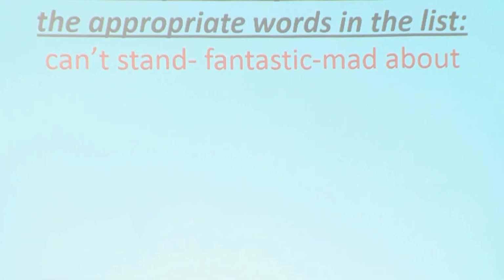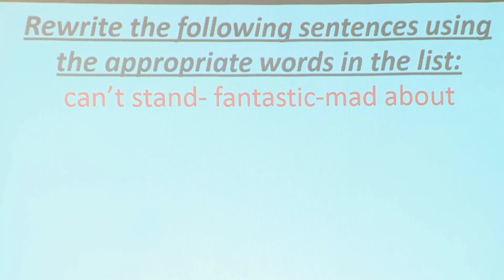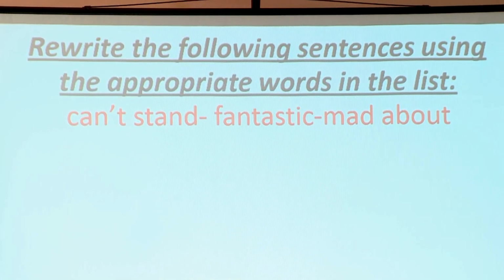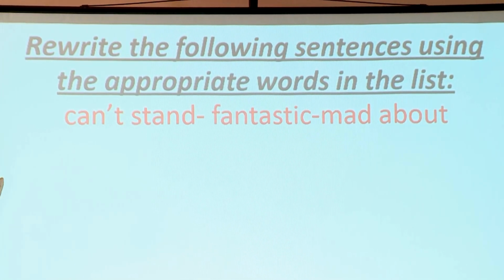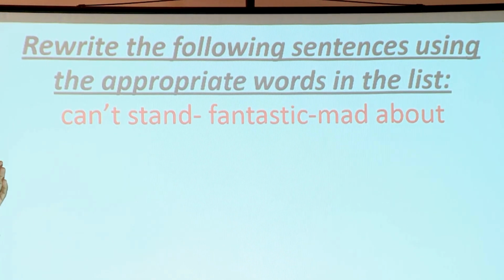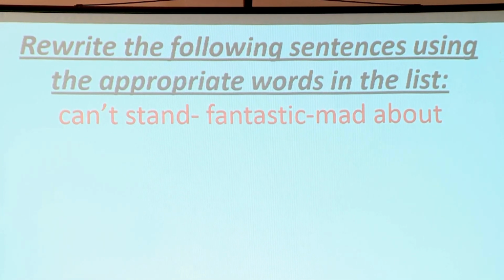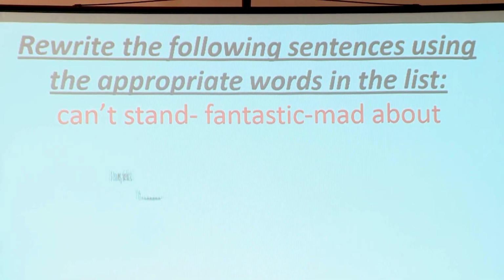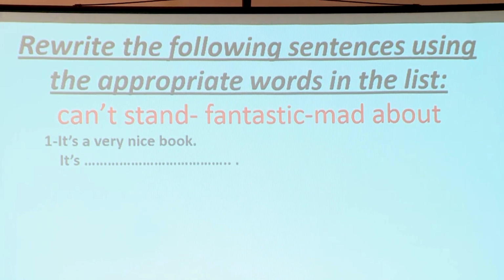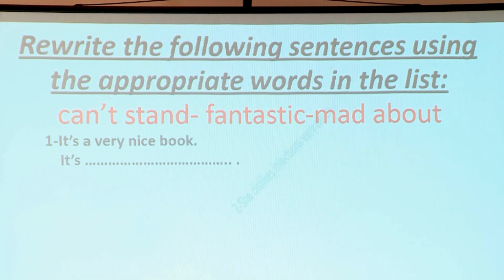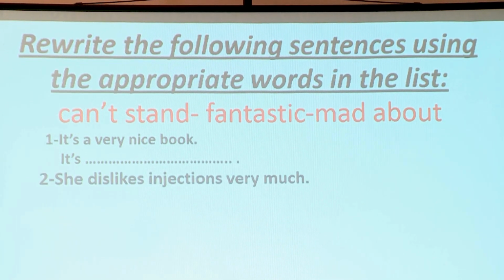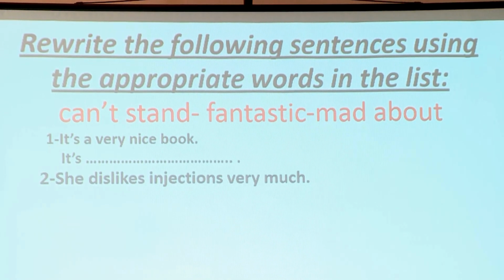Next to these, we are going to rewrite the following sentences using the appropriate words in the list. You have just 3: can't stand, fantastic, and mad about. It's a very nice book. Number 2, she dislikes injections very much.